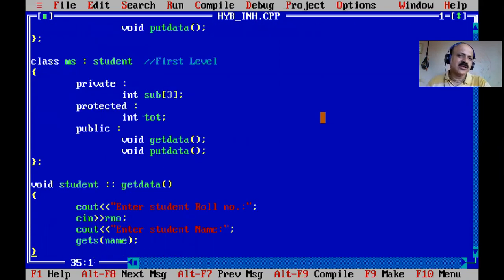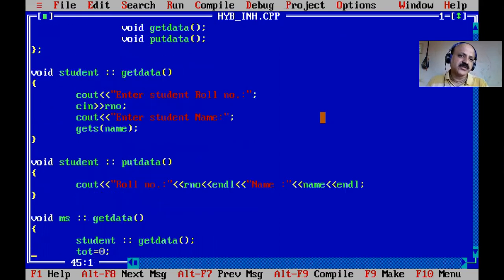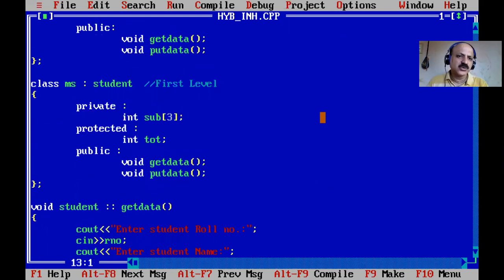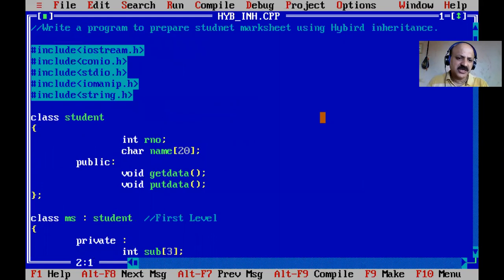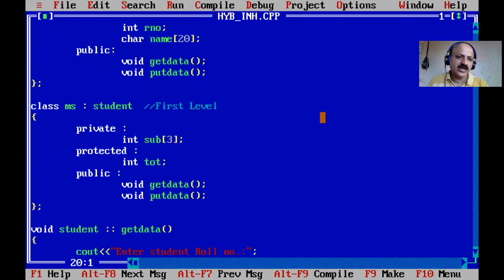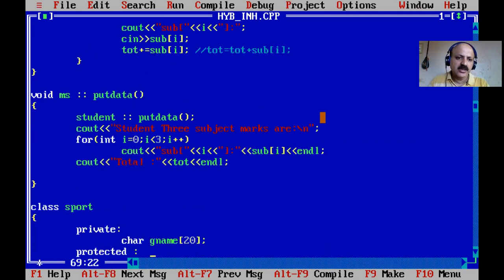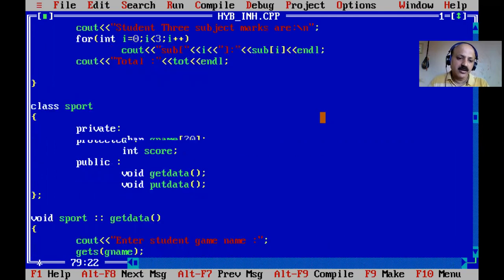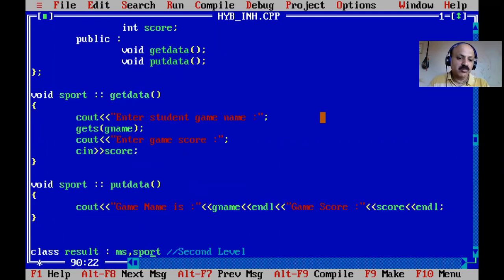So we can handle the private derivation. There is no hurdle to protected derivation. And the last, I think there is no error. Let us check, I give the protected keyword here. By default it is private, so we can now use protected derivation. So here is protected, and here our multiple, multi-level, and both branches are combined.